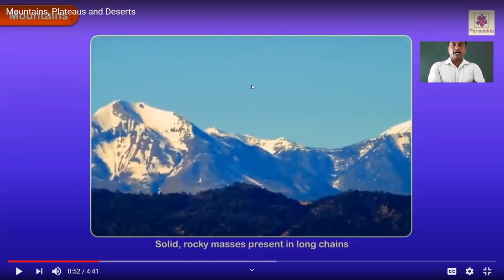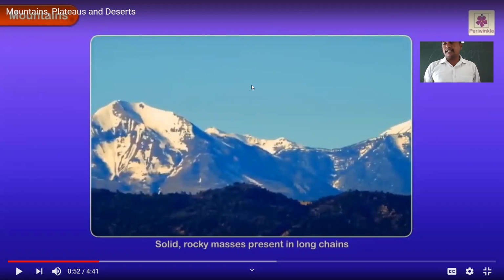surface of the earth, consisting of solid rocky masses and present in a long chain. Especially, dear students, a row or a chain of mountains, what do we call it? This is called ranges. They will look like this, right? This is called a chain of mountain ranges.